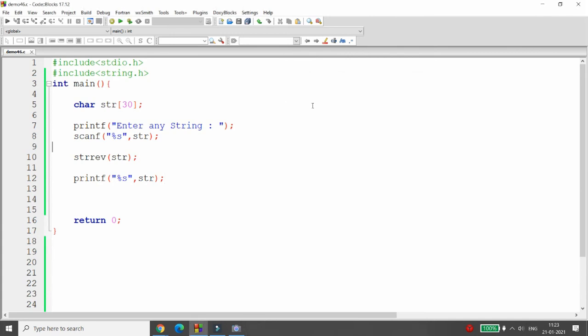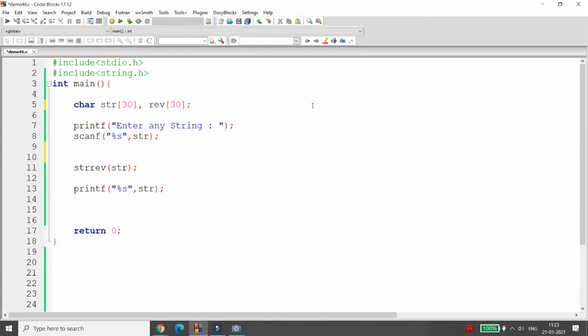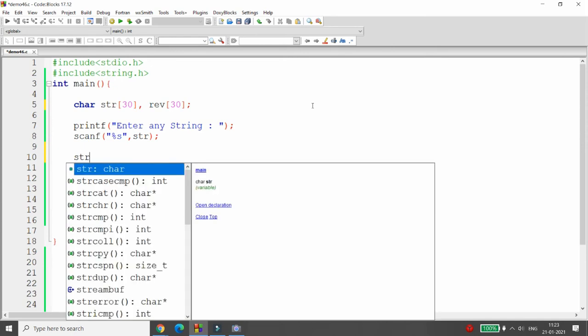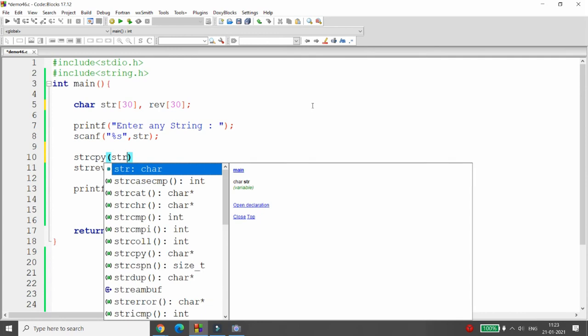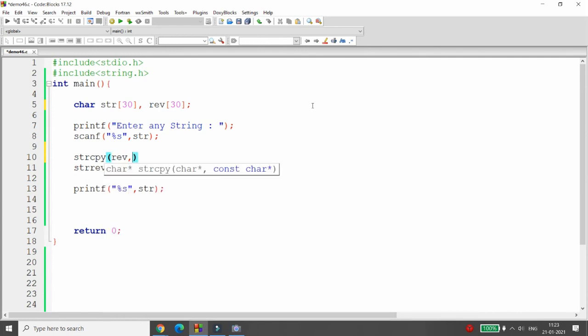So whenever you want to do the reverse of a string, I recommend that you take one more string over here, that is rev of 30. Copy your actual string into that variable using strcpy. Your rev will be copied, so you can write here str.